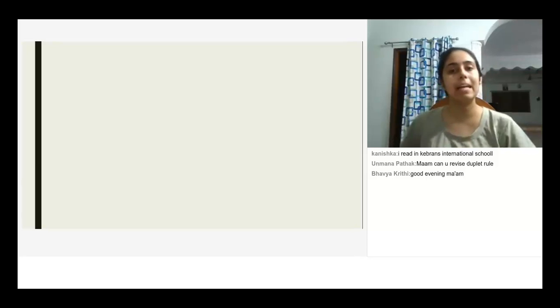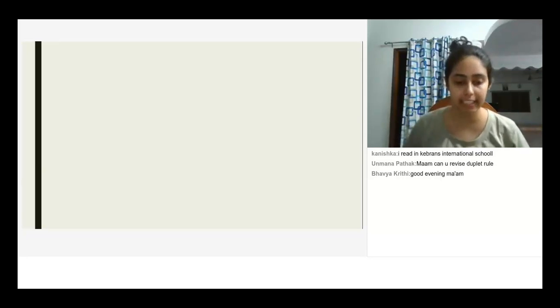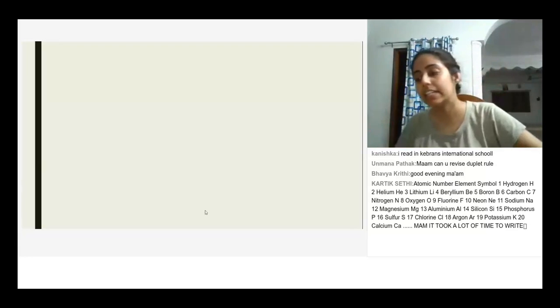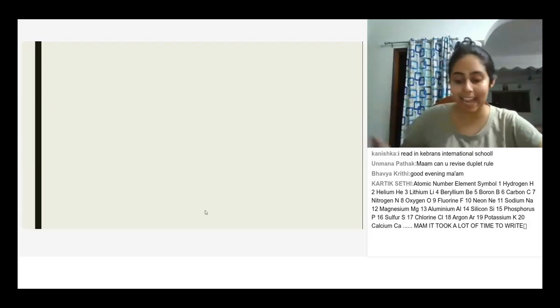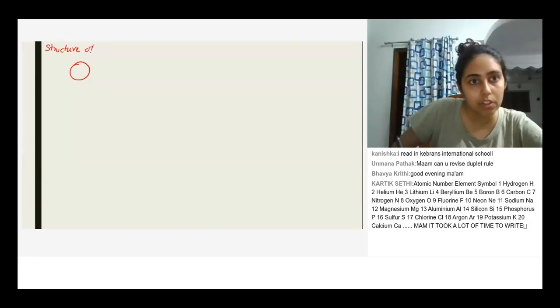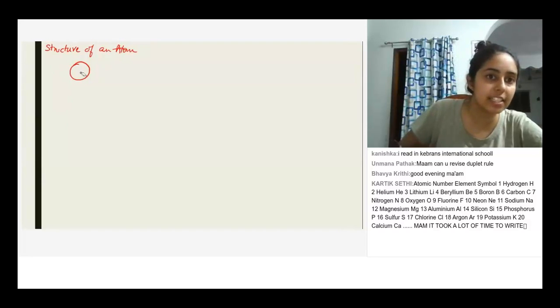The duplet rule applies only to hydrogen and helium. Okay, so what is the duplet rule? We learned last class that an atom has a nucleus in the center. This is the structure of an atom.